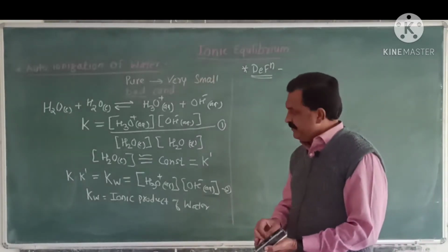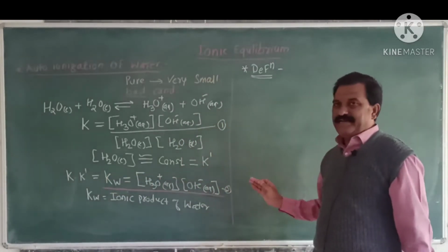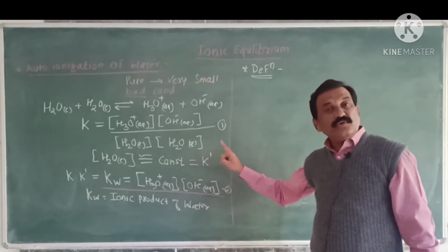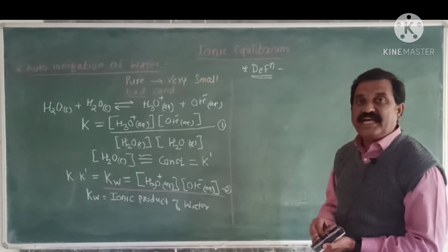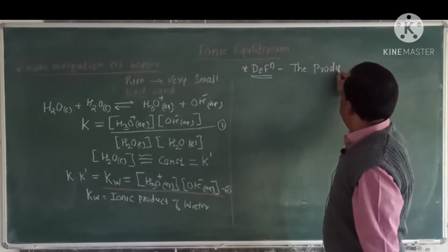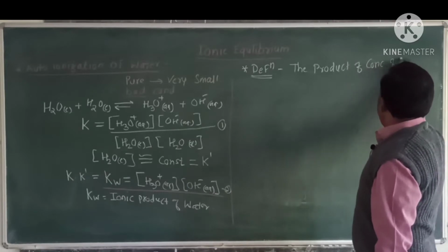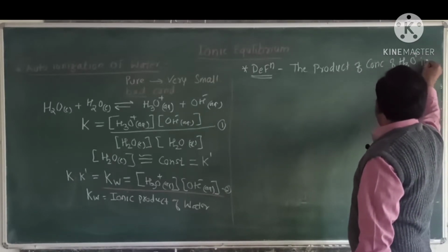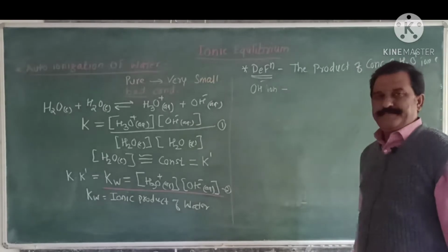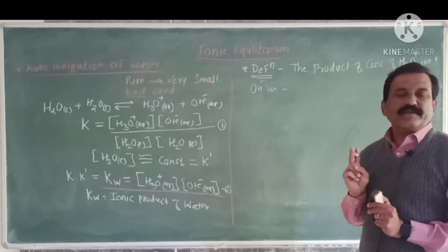What definition can we write? From these equations we can say that the concentration of hydronium ion into the concentration of hydroxyl ion, that is, the product of the concentration of hydronium ion and hydroxyl ion, OH minus ion, in pure water is known as the ionic product of water.